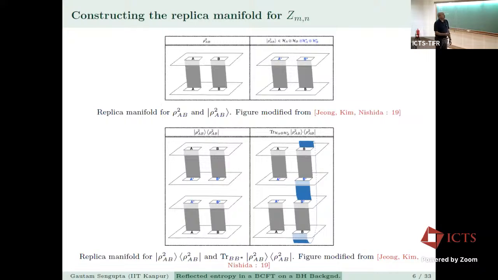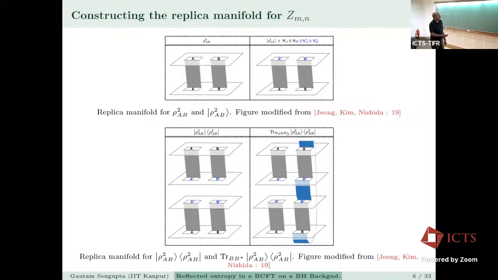So just to give you a more pictorial representation of how the replica manifold is constructed. Here you have an example for rho squared AB, which is standard Cardy. And then this is the purification where you have A star and B star instead of A and B. With these units, essentially we build up the replica manifold. So this is the bra and the ket, and B and B star are traced over through this.